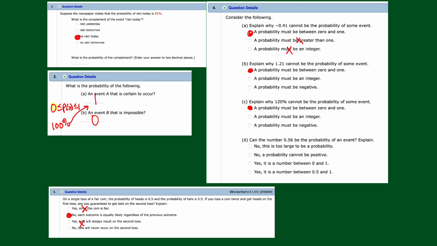And then D. What's D? Can the number 0.56 be the probability of an event? No, it's too large. That doesn't work. No, it could be. Cannot be positive. What? Yes, it's a number between 0 and 1. Yes, it's a number. Okay, I'm going with this one. It's a number between 0 and 1. Probability is a number between 0 and 1. There's the first 4 problems.